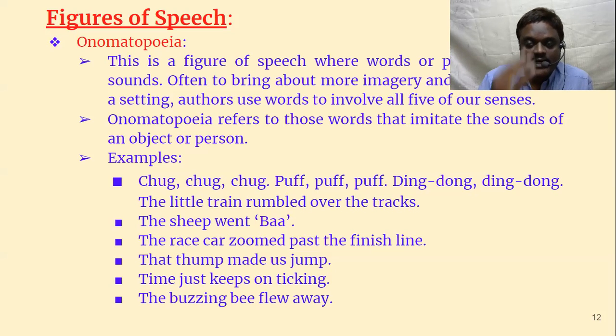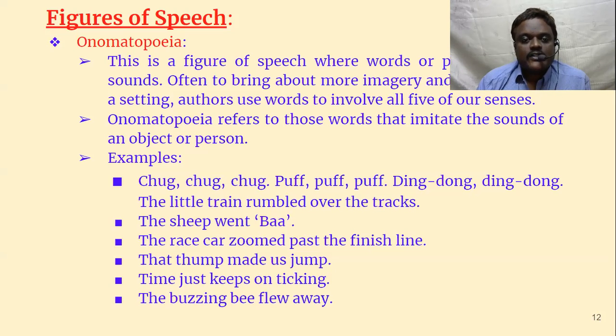Usually when we read, we use only our eyes and the brain, but ears are not used. Ears, when you go out, you hear. But in some poems, poets use such words in such a way that even ears are invoked. Okay, we enjoy that kind of sounds.